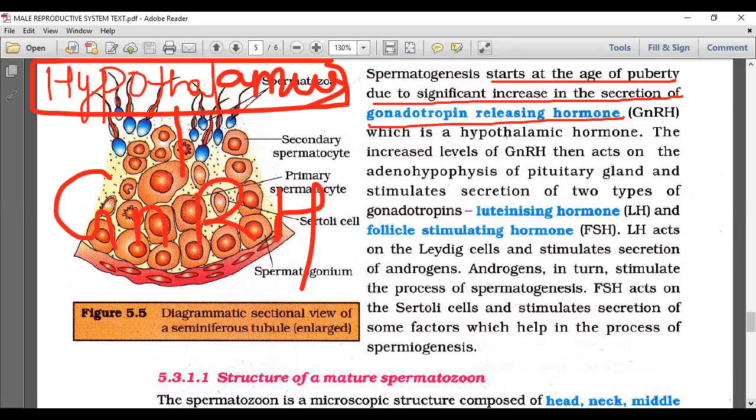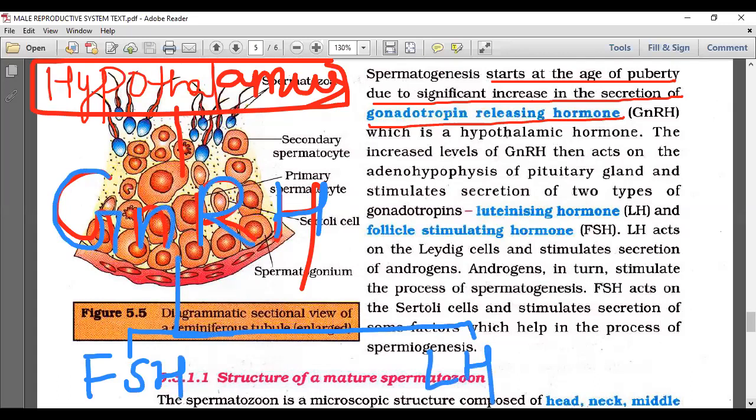Do you remember we discussed this in chemical control and coordination? This GnRH, released from the hypothalamus, comes to the anterior pituitary and stimulates it to secrete the gonadotropin hormones, FSH and LH, follicle stimulating hormone and luteinizing hormone.